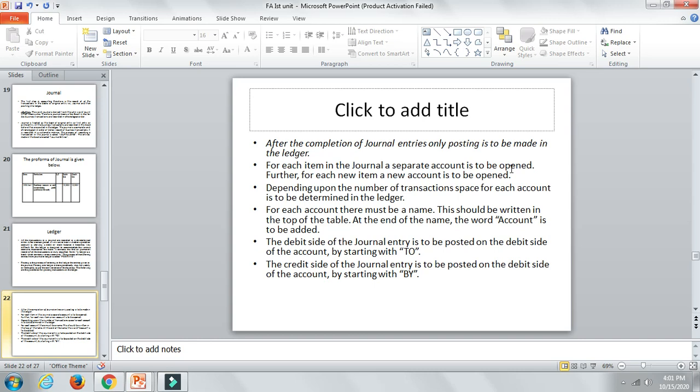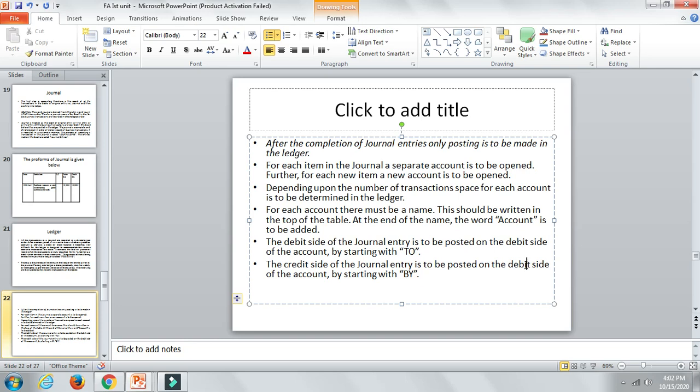The debit side of the journal entry is to be posted on the debit side of the account by starting with To. The credit side of the journal entry is posted on the credit side of the account by stating By. Here it will be credit.